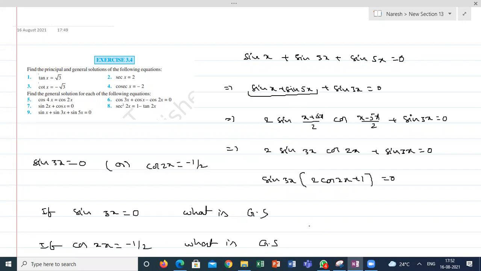What is the answer, guys? Sin 3x is equal to 0. General solution is how much? Sir, n pi by 3. Yes. Sin 3x is equal to 0. General solution of x in this case is n pi by 3.